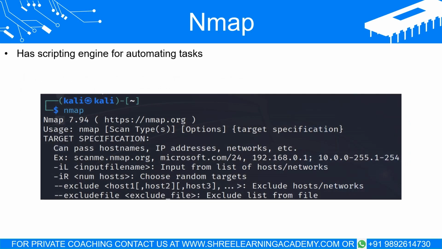Nmap also has a powerful scripting engine that uses scripts to automate a variety of tasks. This can range from simple ping operations to sophisticated scans for known vulnerabilities. These scripts are an important part of Nmap's versatility.